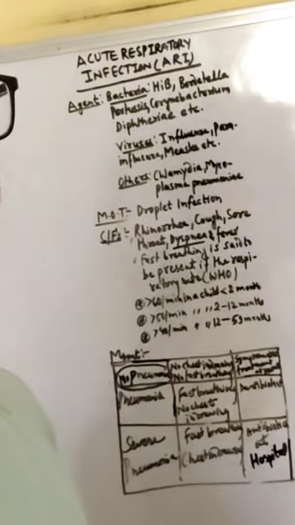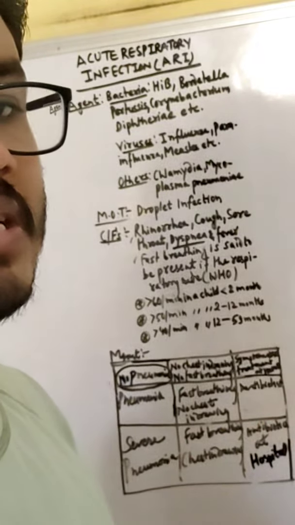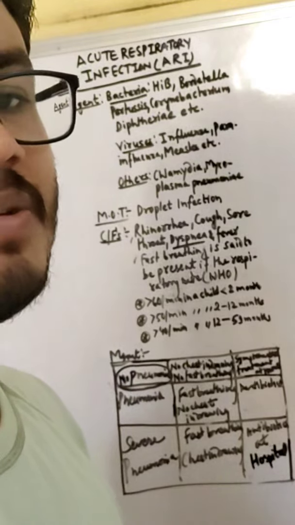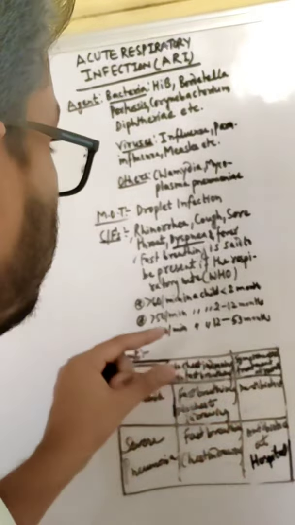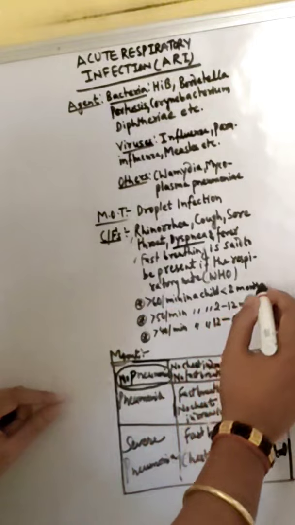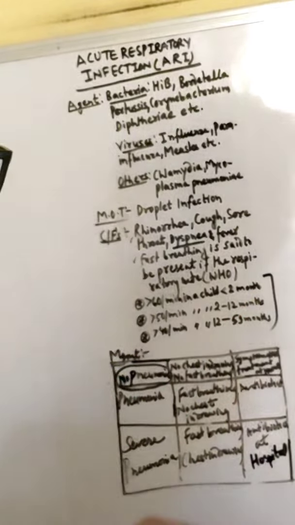WHO classified fast breathing into different categories such as no pneumonia, pneumonia, and severe pneumonia. So how does WHO classify?